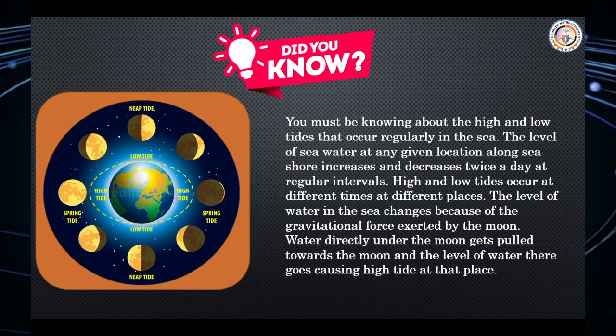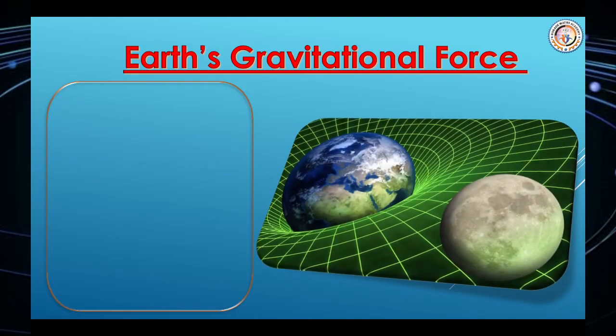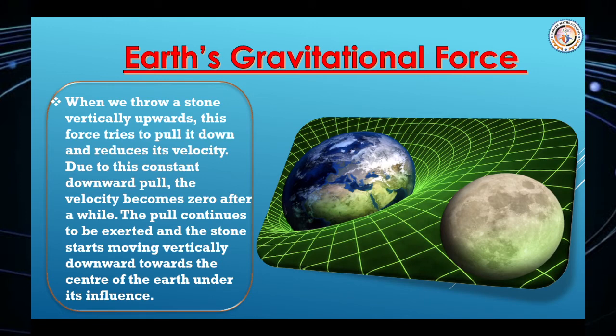High and low tides occur at different times at different places. The level of water in the sea changes because of the gravitational force exerted by the moon. Water directly under the moon gets pulled towards the moon, and the level of water there rises, causing high tide at the place. Earth's gravitational force. Observe that figure.